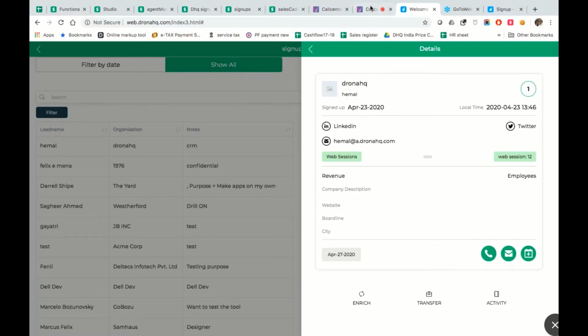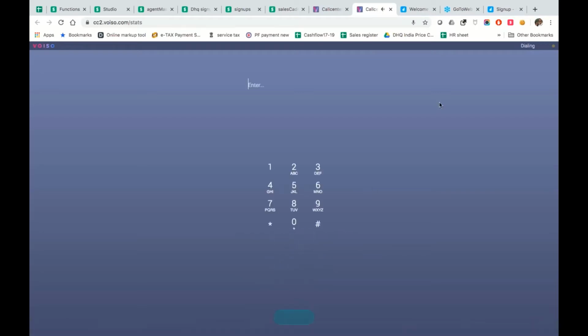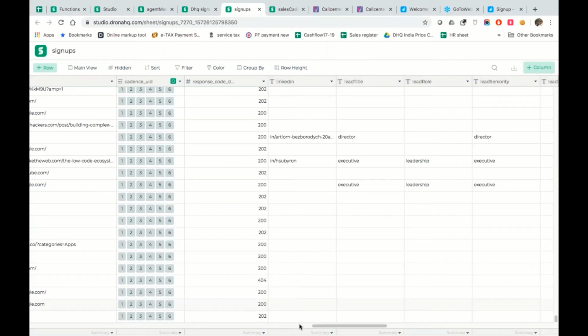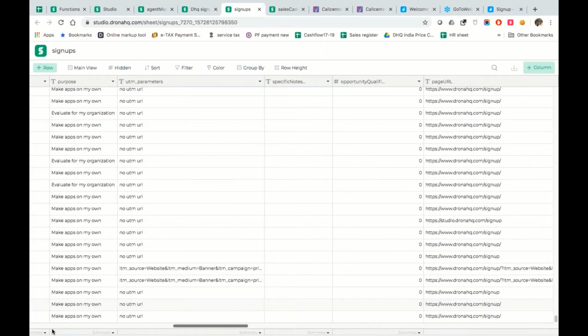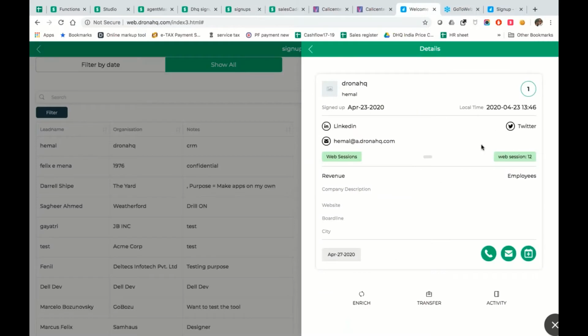Now for me to call him, as you can see, this is already going and actually making a call right from here. So I could go back, and that's the way I would not really make a phone call, but I have a calling which is kind of integrated over here. Another thing that probably for your benefit, I would also show you how the entry of this particular lead would come over here into the database, just to show you how a database gets maintained. And then the calling just happened.